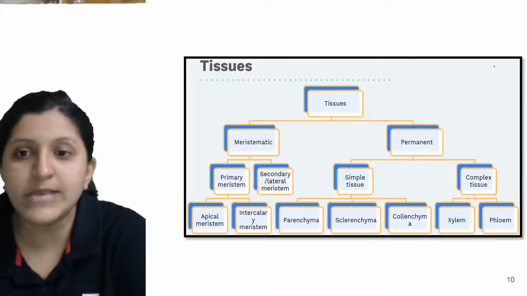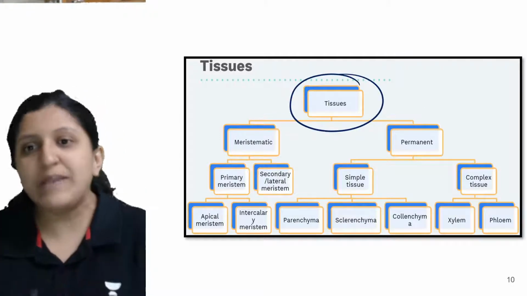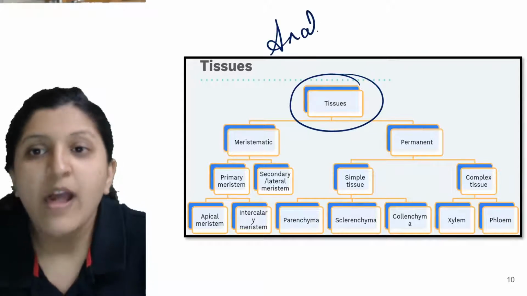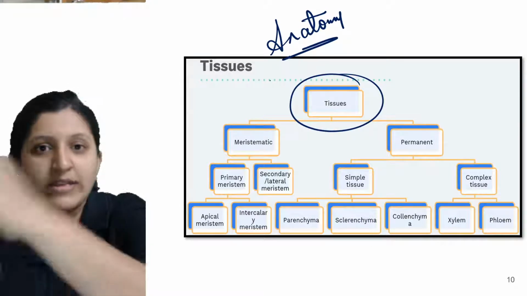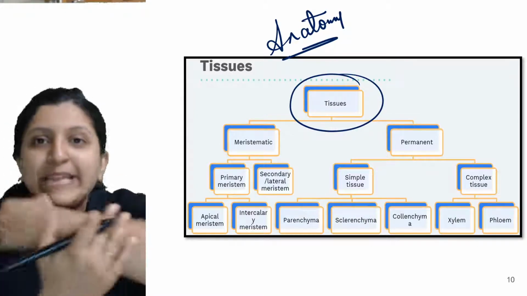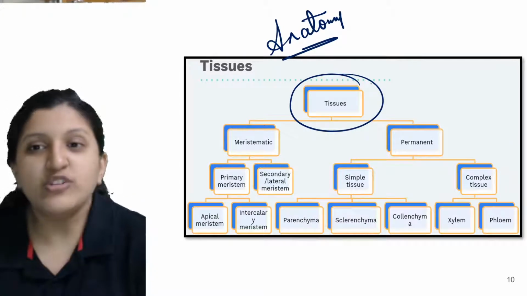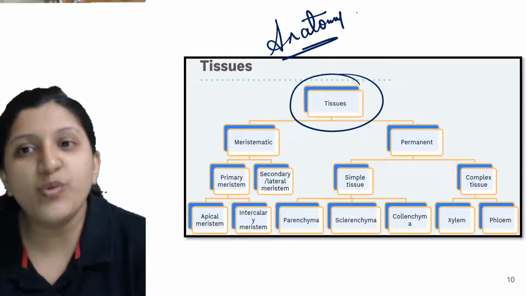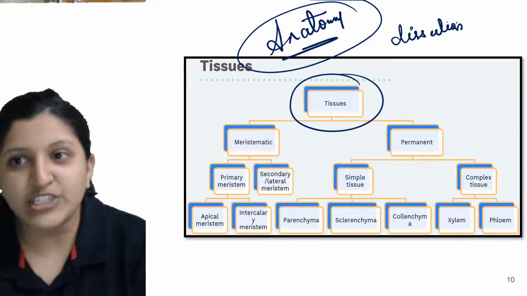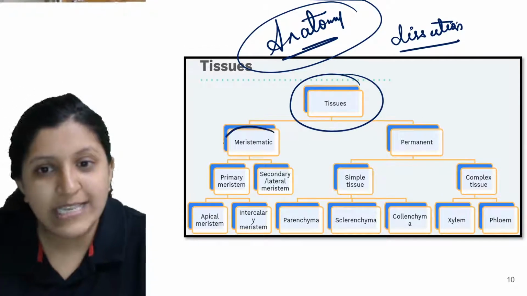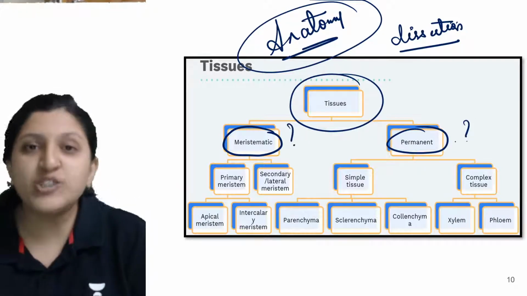So let's have a look at the tissues now. When we classify tissue, this is anatomy itself, as you can observe a tissue only after you dissect it. Here you are seeing just the external study, like epithelial tissue, which you can see but you don't know what exactly is inside. To know what is inside, you need to go for anatomy, that is the dissection. Only after that can you see the different tissues that are arranged, and the type of arrangement.